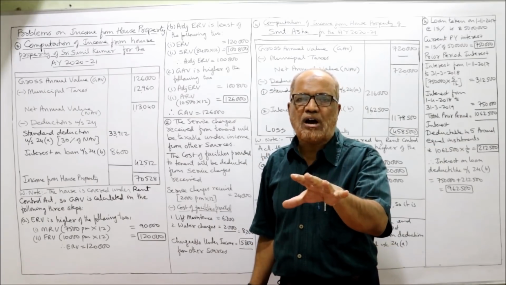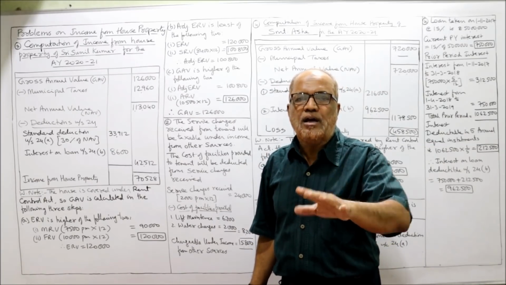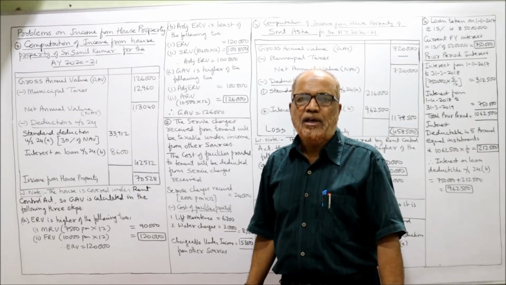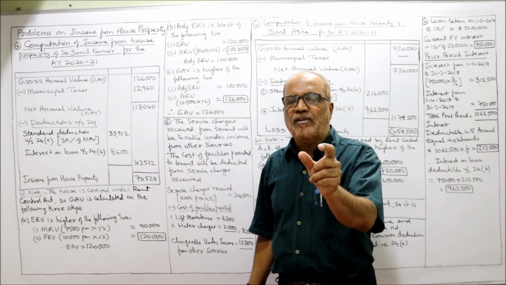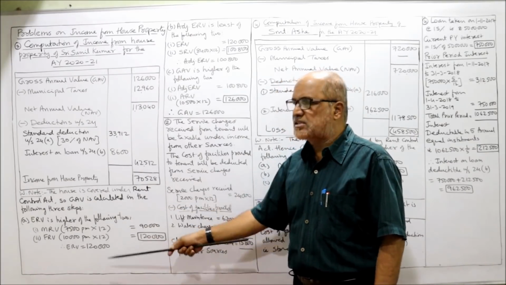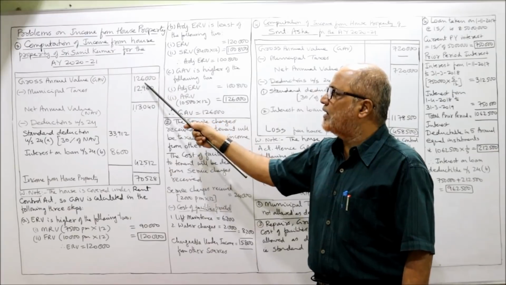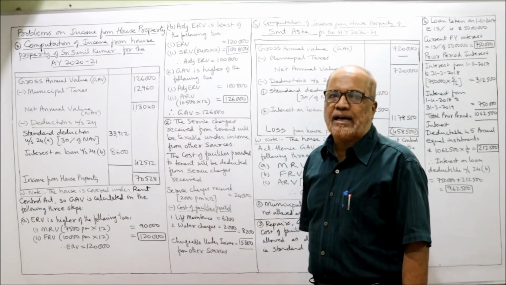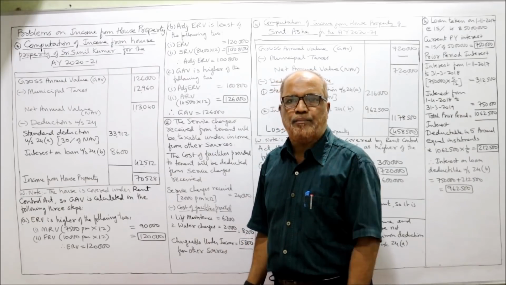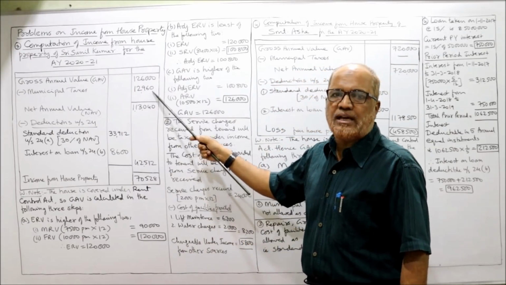If the house is covered under Rent Control Act, how we can know if standard rental value is given? If in the problem standard rental value is given, it means the house is covered under Rent Control Act. 3 steps we require. So GAV we got 1,26,000. Now local taxes. In the problem it is given local taxes or municipal taxes means same. How much local taxes? 12,960.